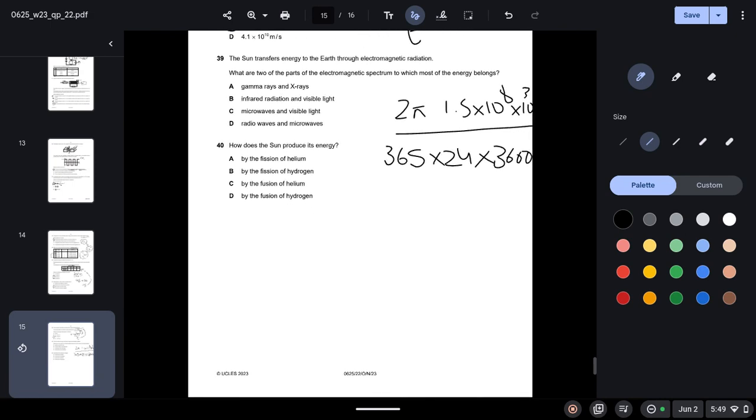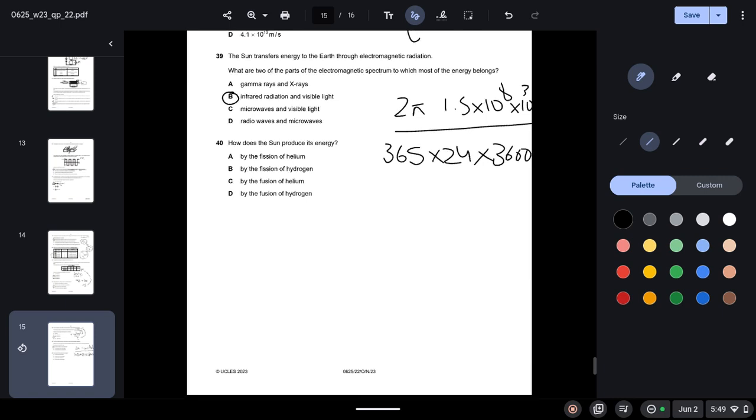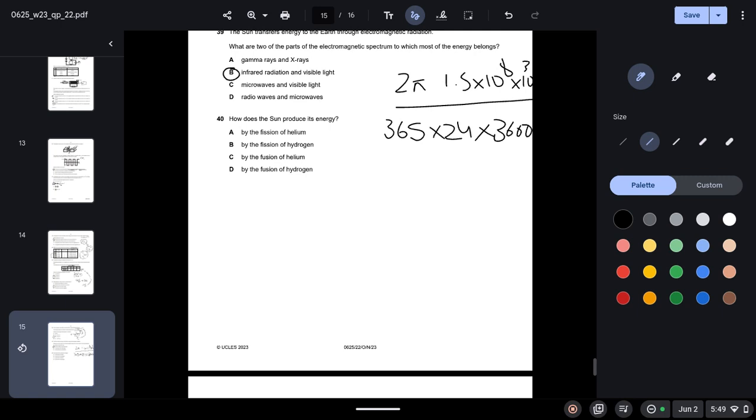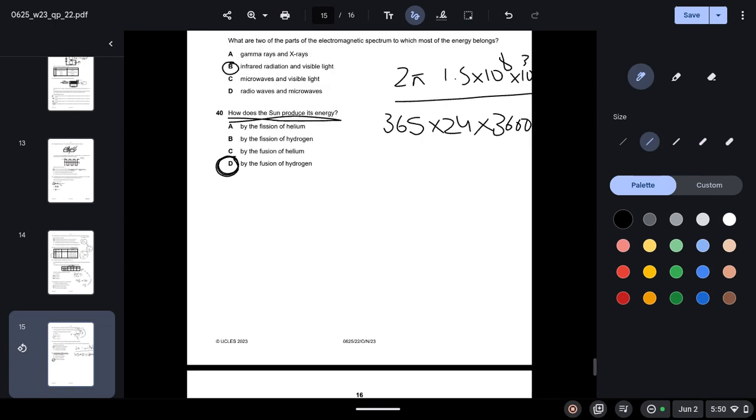39. The Sun transfers energy to the Earth through electromagnetic radiation. What are the two parts of the electromagnetic spectrum to which most of the energy belongs? So we know that most energy belongs to infrared radiation and visible light. How does the Sun produce its energy? So we know that the energy for any star comes from the fusion of hydrogen, nuclear fusion. So D is your correct answer.